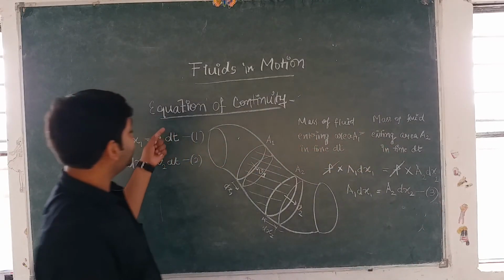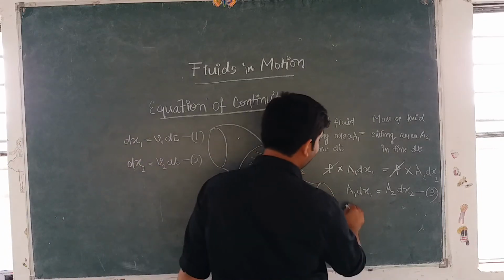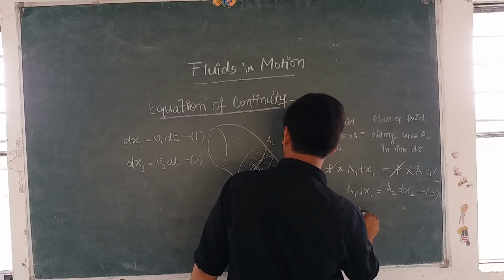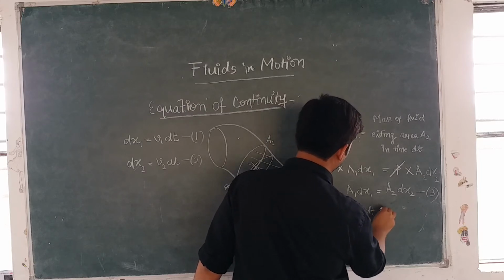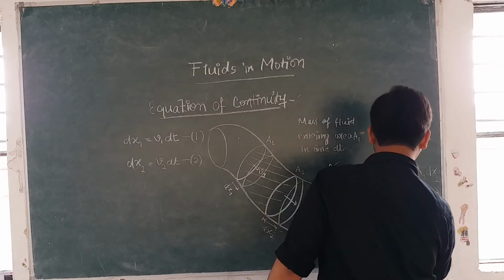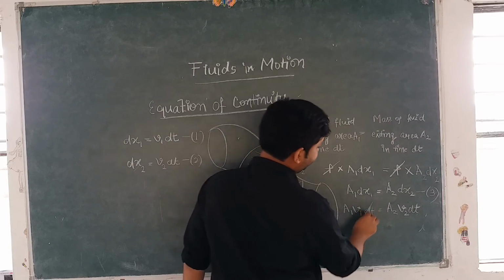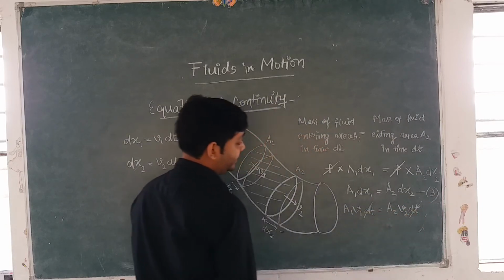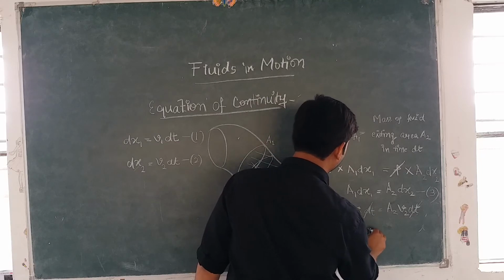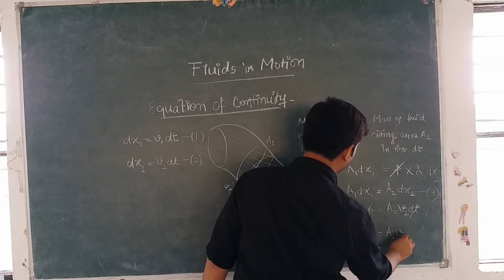So using equations 1 and equation 2, in equation 3 we get A1 v1 dt is equal to A2 v2 dt. Fine, this is the equation. dt cancelled with dt, okay? And what we will be left with is A1 v1 is equal to A2 v2.